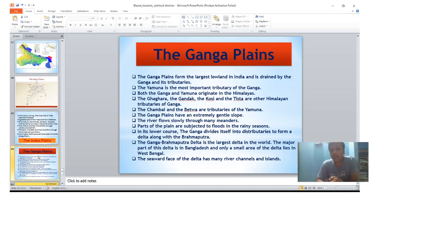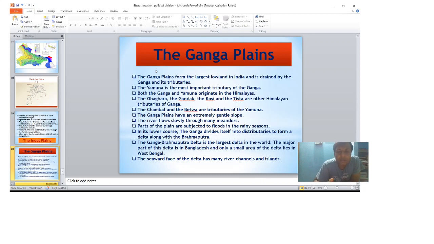So the Ghaggar, Gandak, Koshi, and Tista are the Himalayan tributaries of Ganga. The Chambal, Ken, and Betwa are obviously tributaries of Yamuna, and the Ganga plain has an extremely gentle slope. The river flows slowly through many meanders.